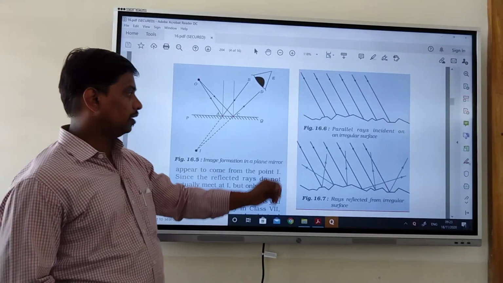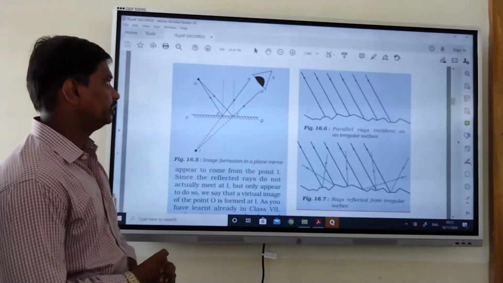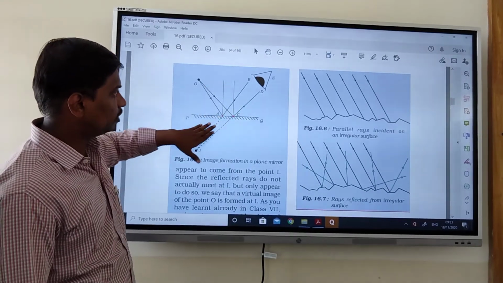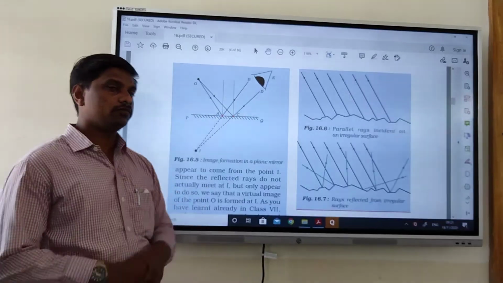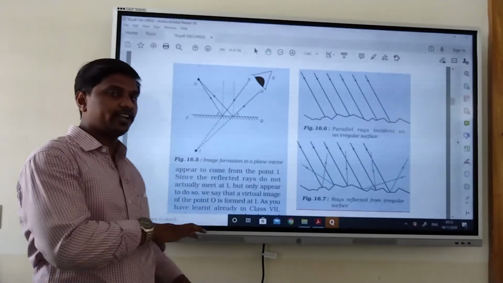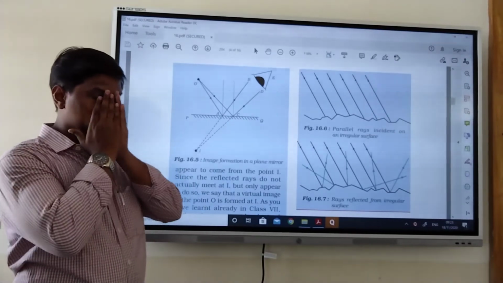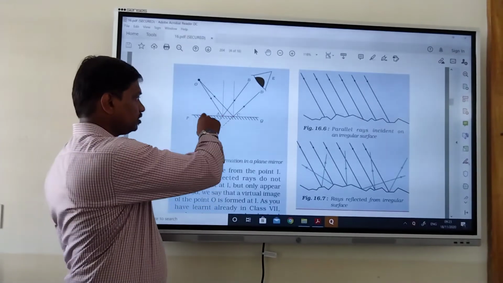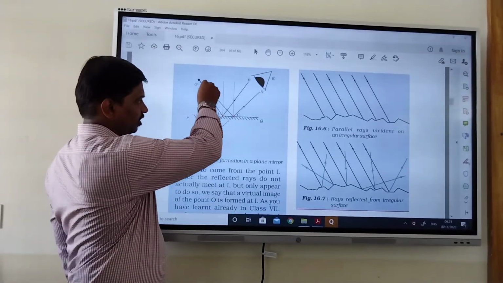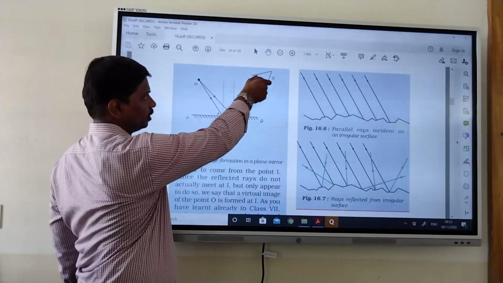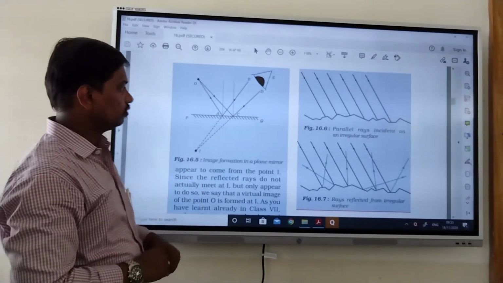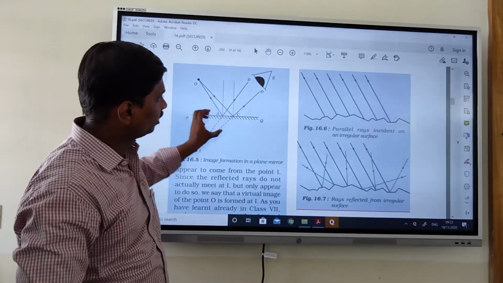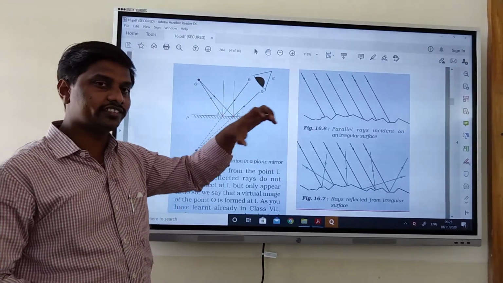Image formation on the plane mirror. How the image is going to be formed: if we pass any light in this direction, it is going to be reflected to our eyes. See, if we have light, then only we can see the images of objects. Otherwise, we can't see the images of objects. So this is the ray of light. After reflection, it comes to our eyes. This is how we are going to see the objects. This light carries the picture of the object and comes to our eyes, and our eyes sense that object.